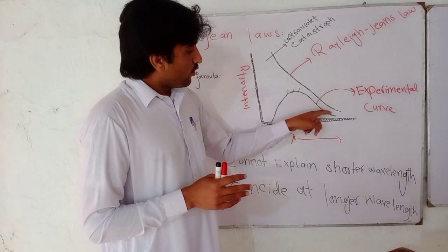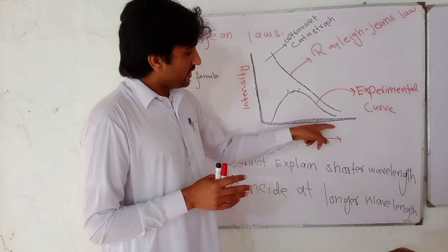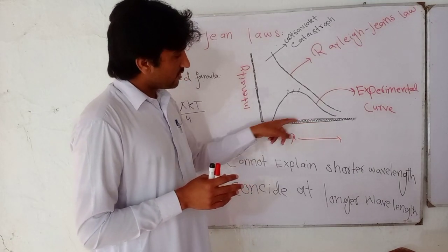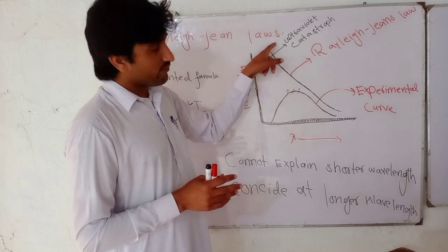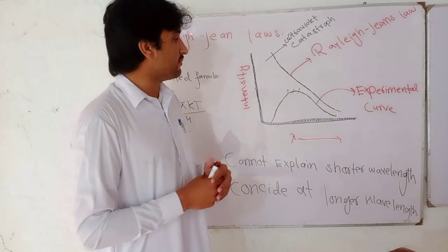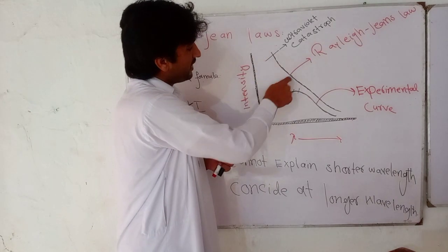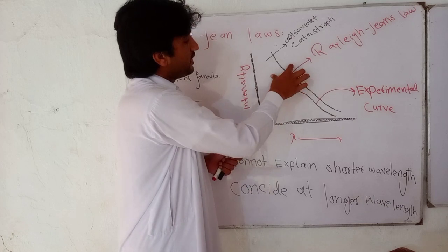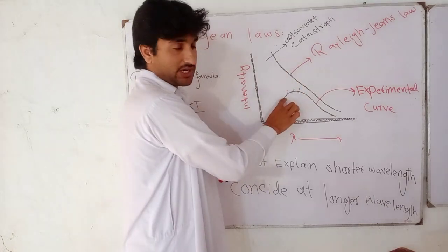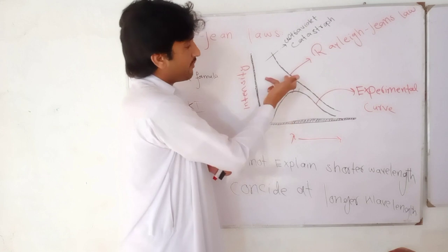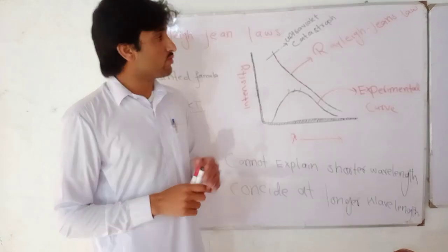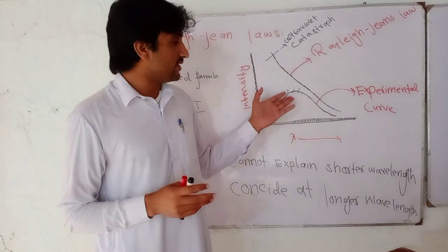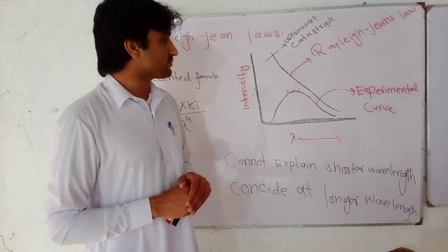But as the wavelength becomes shorter, the intensity goes to infinity, which is not possible. At the shorter wavelength the curve does not coincide with the experimental curve, because the experimental curve is of this type, but this one goes to infinity. So Rayleigh-Jeans law failed to explain the experimental curve of black body radiation.